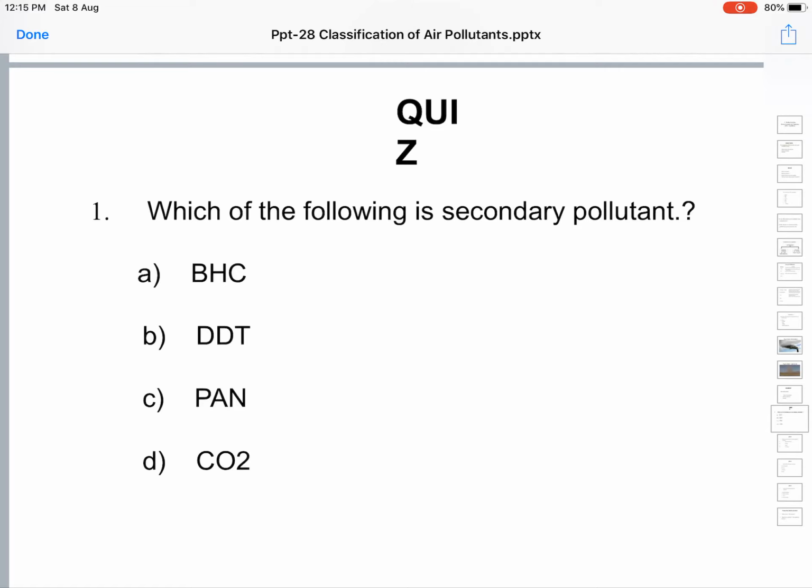Among these, BHC is a primary pollutant, Gammaxene we call this commonly. DDT is a primary pollutant. We know where they are coming from. Carbon dioxide is also a primary pollutant. Whereas peroxyacetyl nitrate, PAN, we don't know where it is coming from. So PAN is the secondary pollutant.